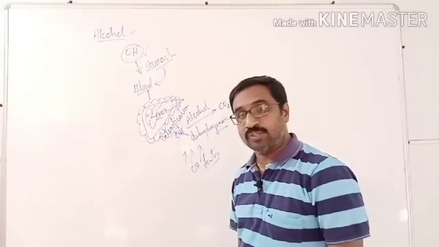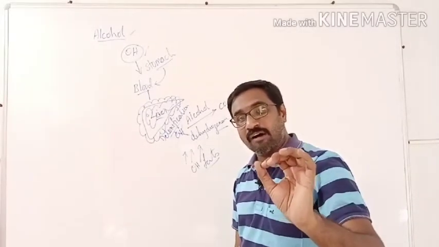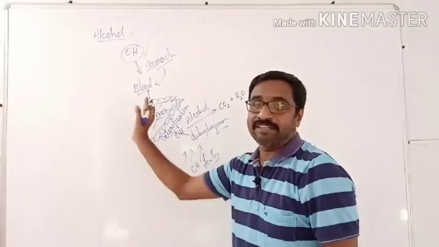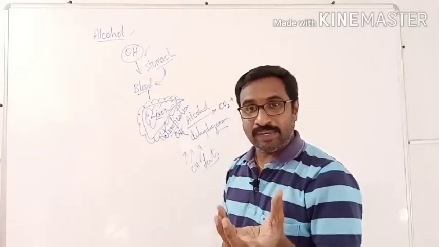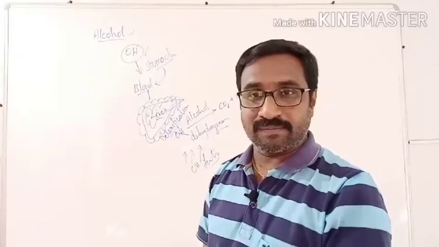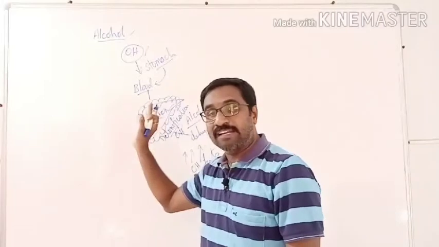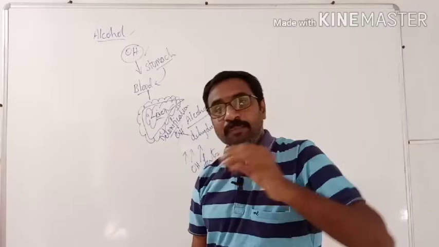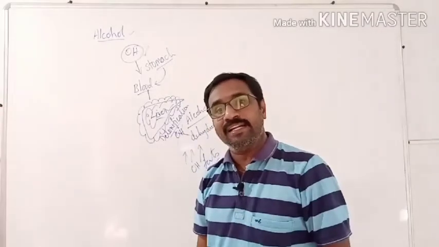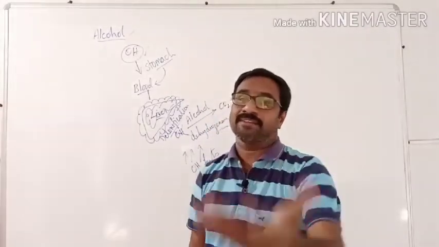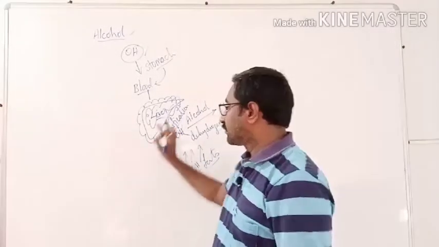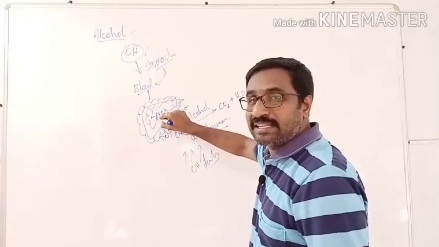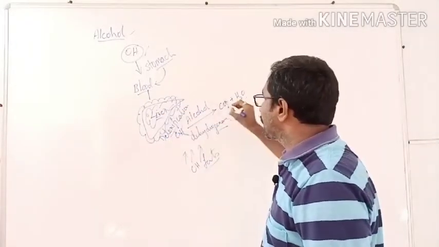But you should also know that the organ in our body which has the power of regeneration is the liver. The first organ with a high power of regeneration is skin. After that, the next place goes to the liver. The liver can regenerate in our body. Means if 50% of the liver is already damaged, it can be activated and regenerated. So, the alcohol dehydrogenase enzyme is present only in the liver, which detoxifies alcohol into CO2 and H2O.